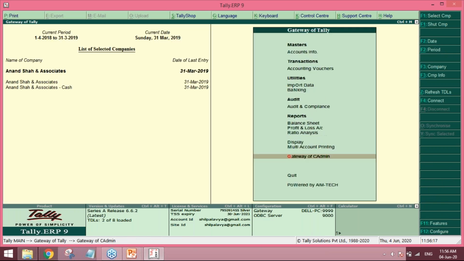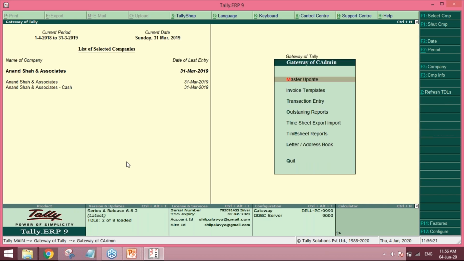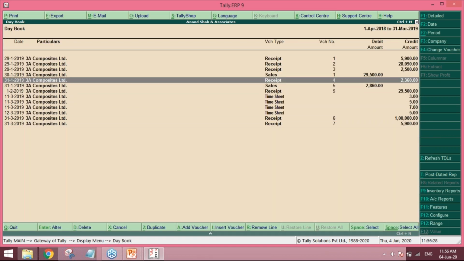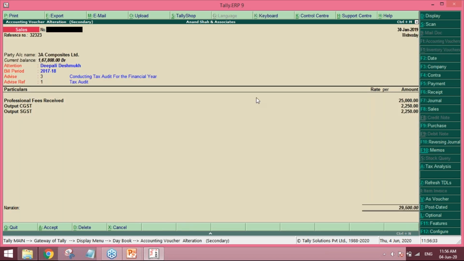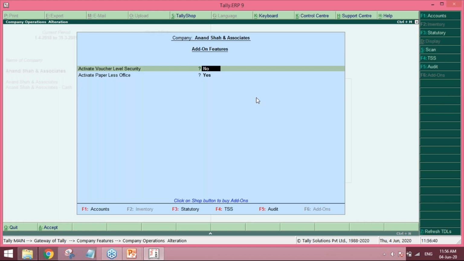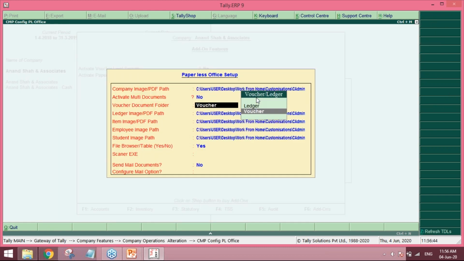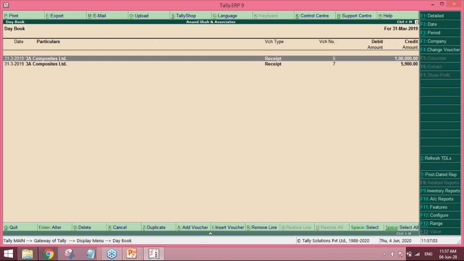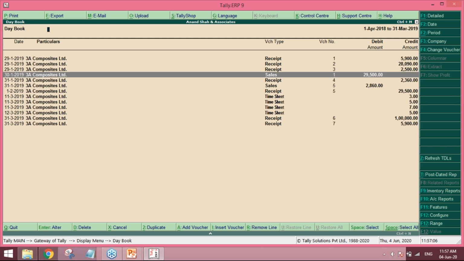You can also select the group wise outstandings accordingly. And one more feature we have is the paperless office concept, whereby you can attach the documents. You can attach the documents in the invoice itself.